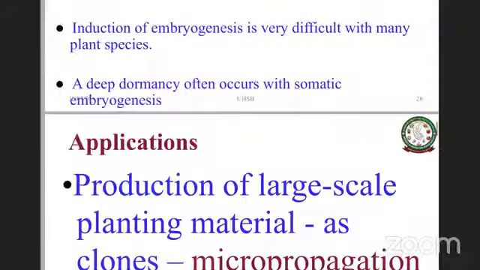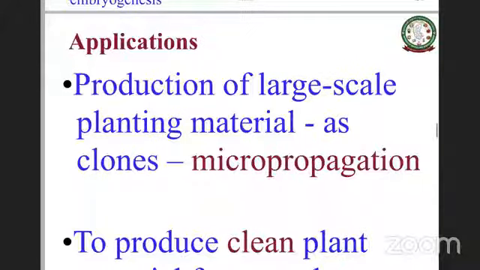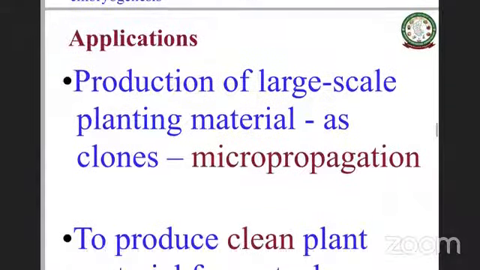Then a deep dormancy often occurs with the somatic embryos. Once you have developed the embryos, there's a dormancy seen in multiple cases. Then if you look at the applications of this, the production of large-scale planting material is one important application, which you call micropropagation.